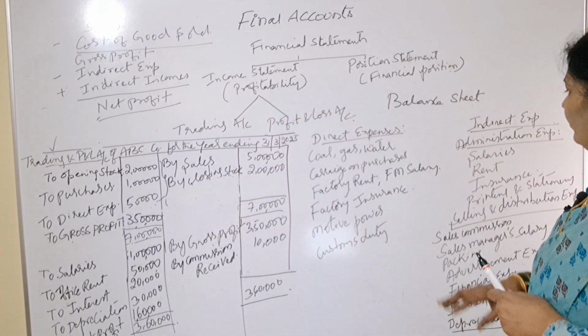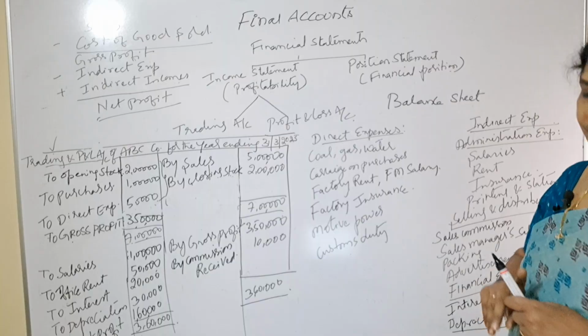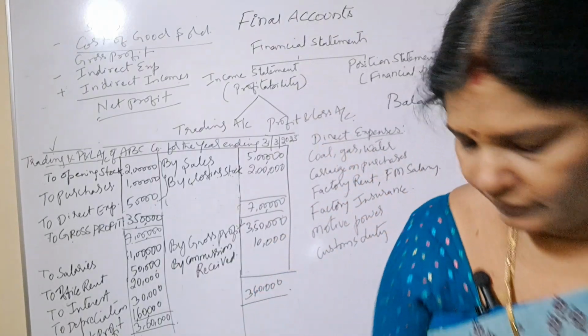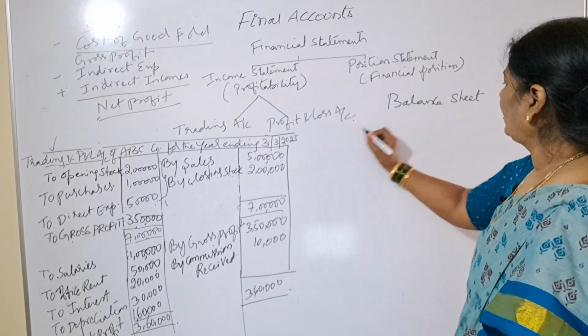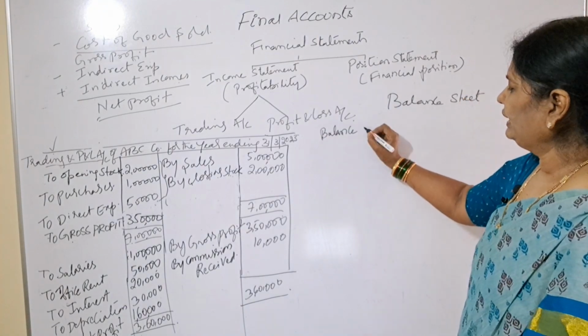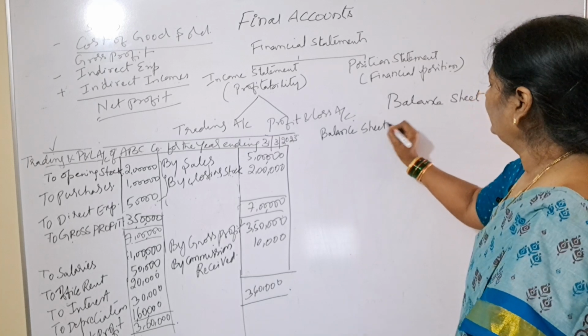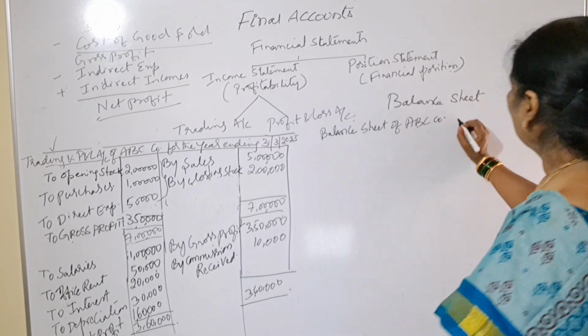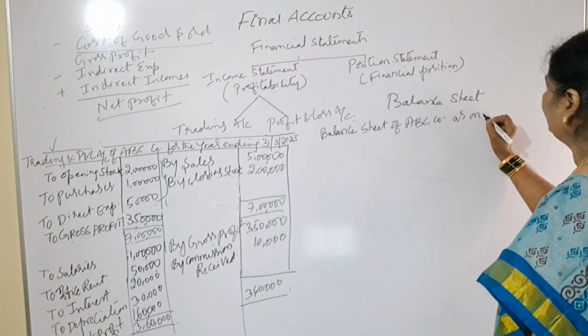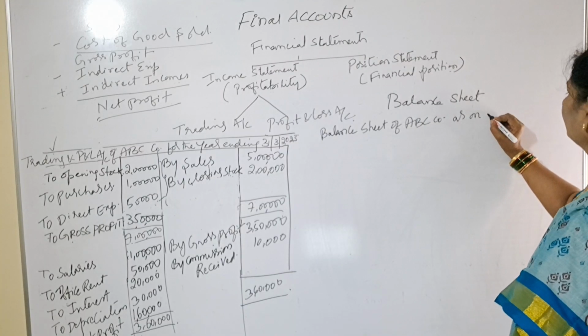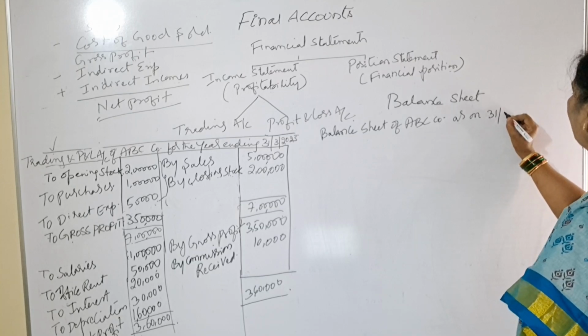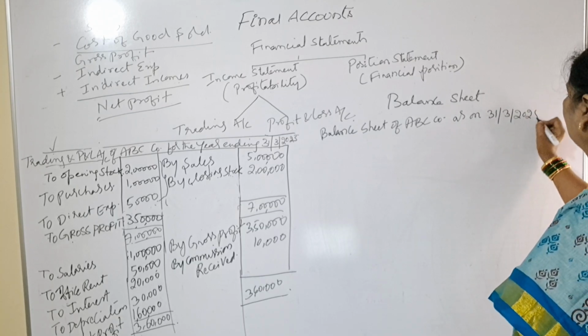So I will rub this and prepare the balance sheet. Please take a screenshot. Now we are preparing the balance sheet. How will you prepare it? We have to write the heading: Balance Sheet of ABC Company as on, or we can write as at, 31st March 2025.